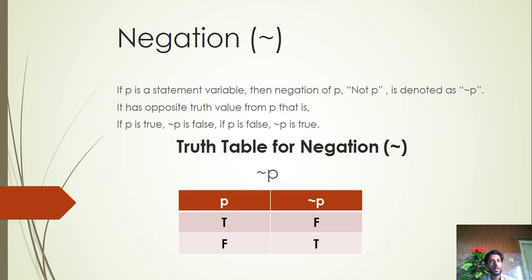For example, Islamabad is the capital of Pakistan. This is a true statement. The negation of this will be Islamabad is not the capital of Pakistan. Now the truth table for negation. You can see that these are two rows. P is true, P is false. If P is true, then negation of P will be false. If P is false, then negation of P will be true.